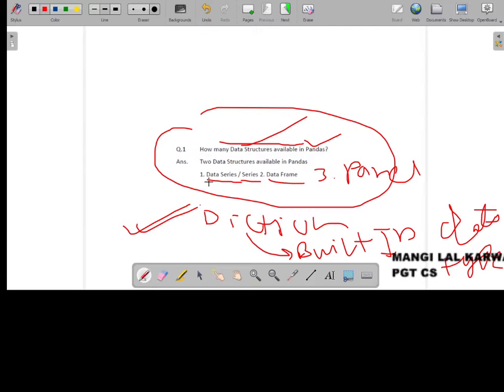So mainly three are there, two are in your course, one is not. Data series and data frame, and the third one is panel. So these are three important data structures in pandas. So the answer is data series, data frame and panel. If dictionary or something else is given, that will not be your answer.